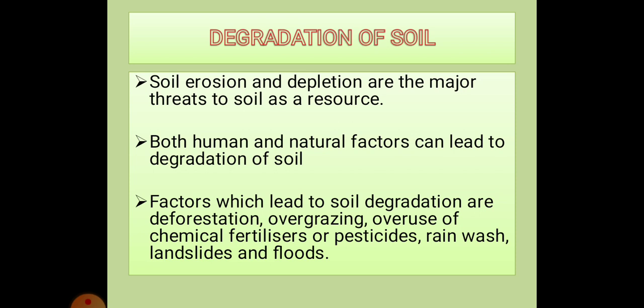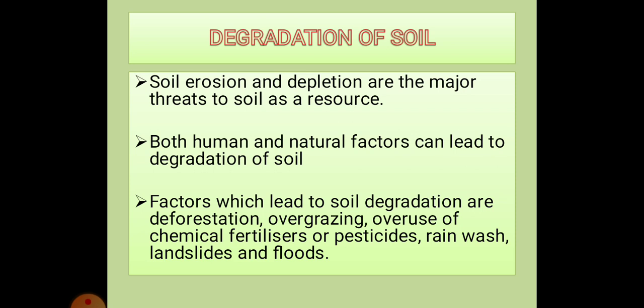Soil is destroyed in many ways, like overgrazing, overcultivation, etc., and also disposing of toxic chemicals in landfills leads to soil contamination. But there are ways by which we can conserve soil.